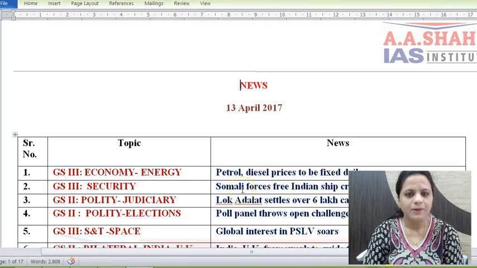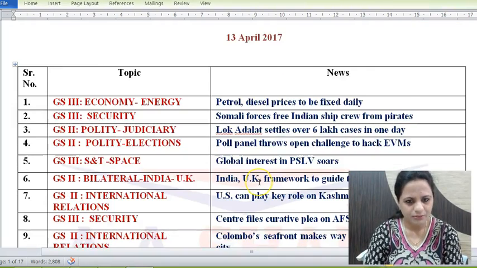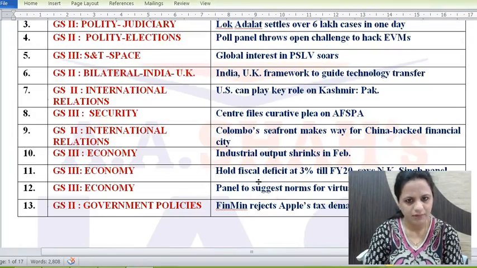Next, we go for the 13th April news. The news items picked up from The Hindu newspaper here are these 13. We'll look at them in detail.